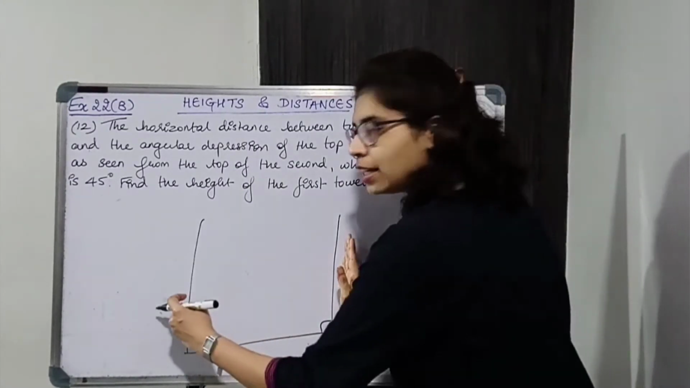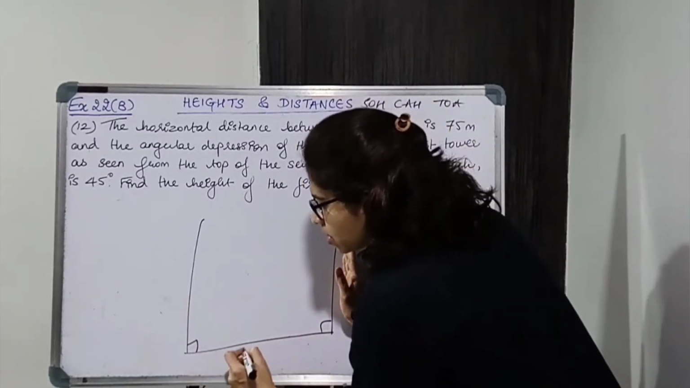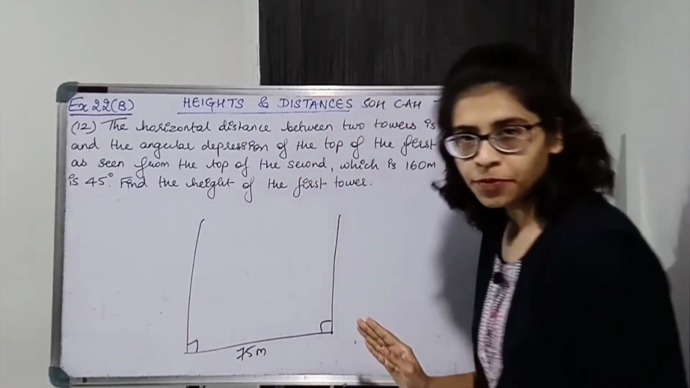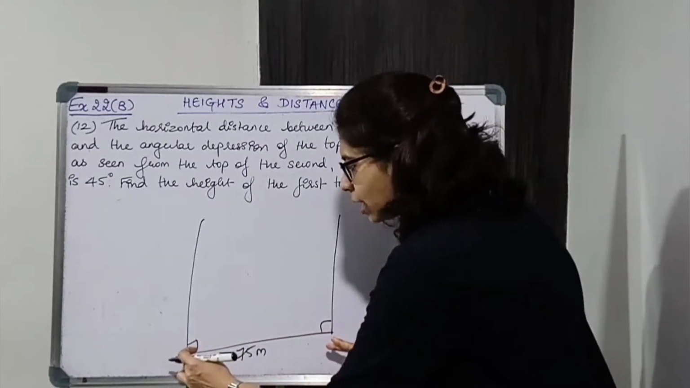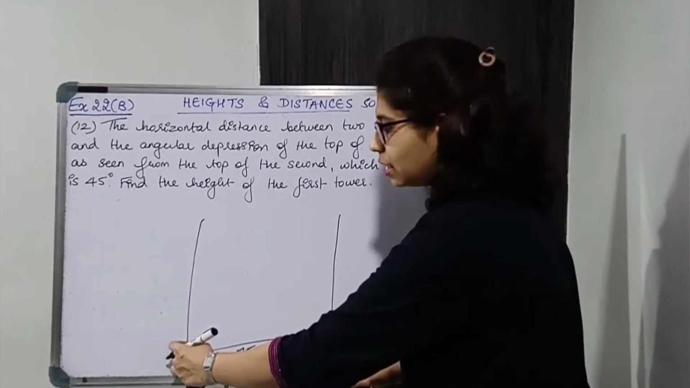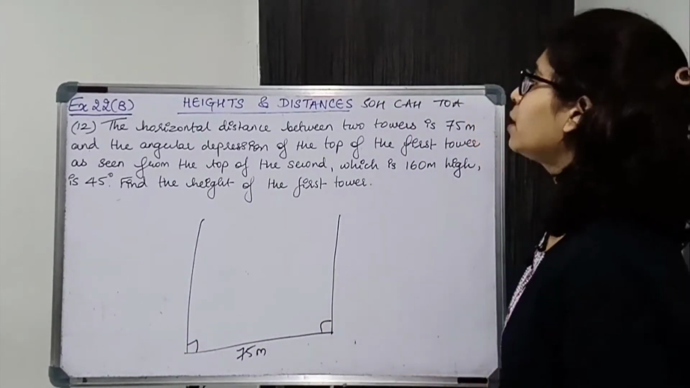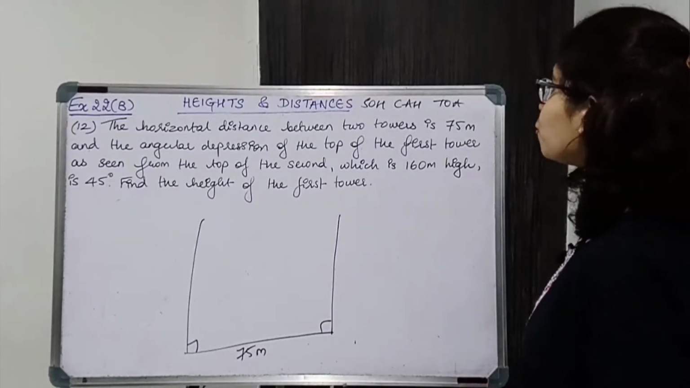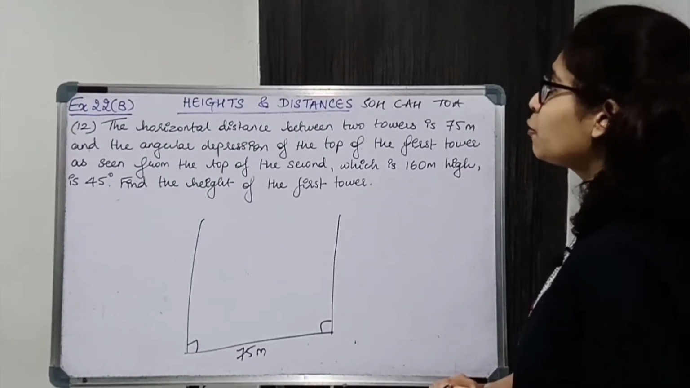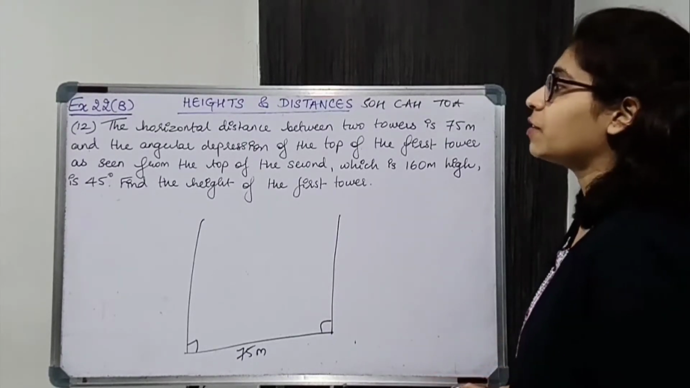So ये एक टावर है, ये दूसरा टावर है, दोनों टावर्स के बीच का horizontal distance is 75 meters. Okay, so this is horizontal line, so this is going to be the horizontal distance 75 meters. ठीक है, that is basically the distance between the two towers. The angular depression of the top of the first tower as seen from the top of the second, which is 160 meters high, is 45 degrees.